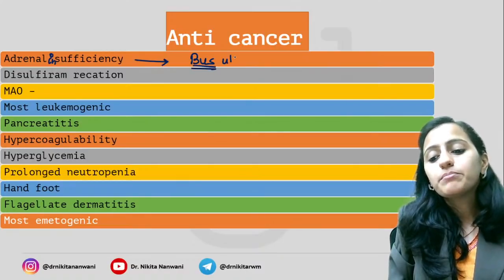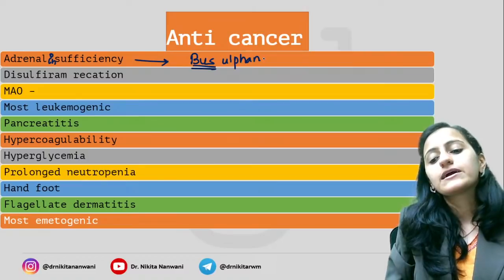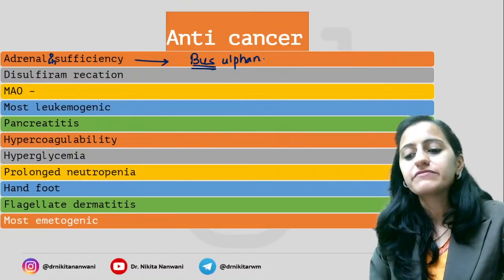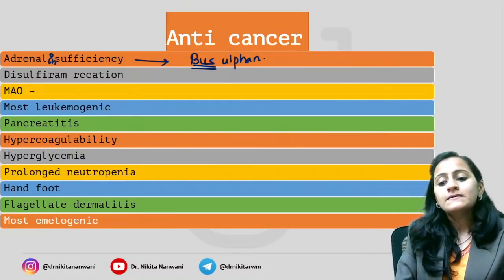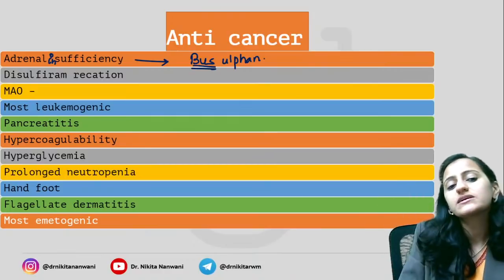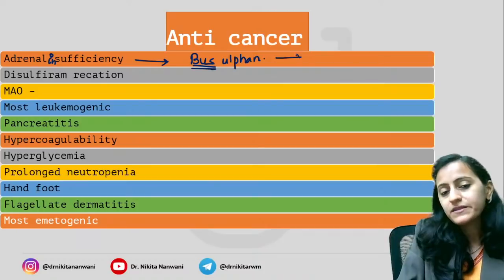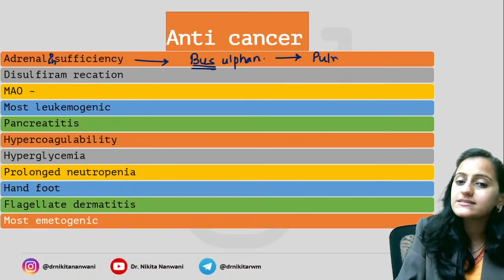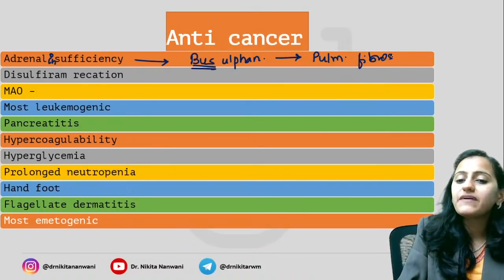It is your busulfan. Okay, it's your busulfan, right, Anisha? We have FOLFOX as well. Busulfan is your "bus karo adrenal", so it stops the adrenal. Busulfan also causes pulmonary fibrosis.